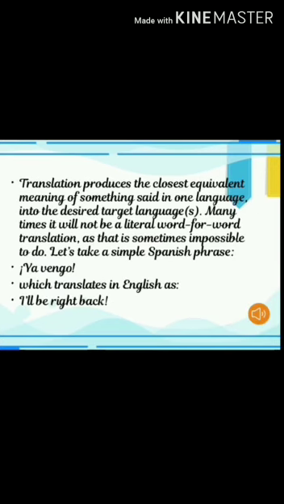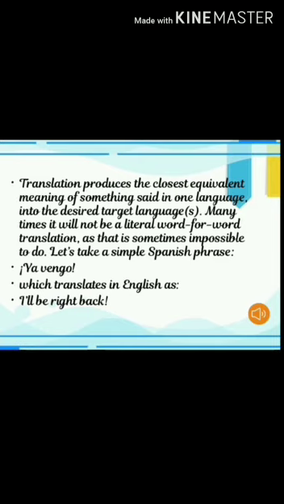Translation produces the closest equivalent meaning of something said in one language into the desired target language or languages. So this is the product of translation. In the product of translation, we will see a complete pack of the same work in a different language. It is very much equivalent to the source language, but now in a different form.